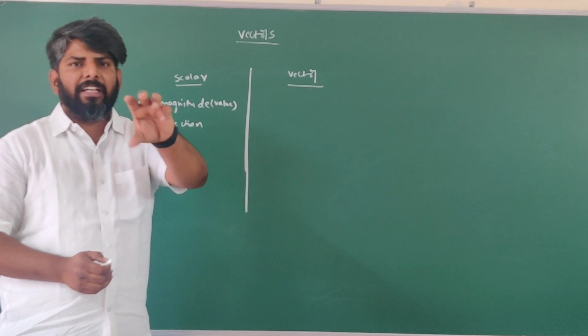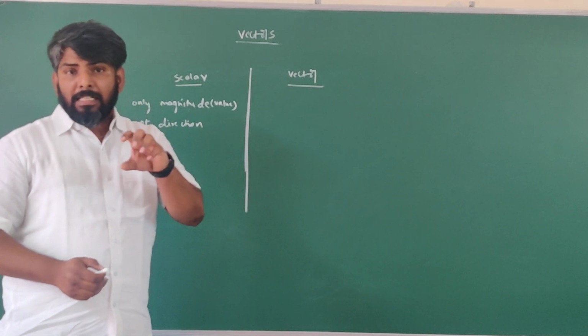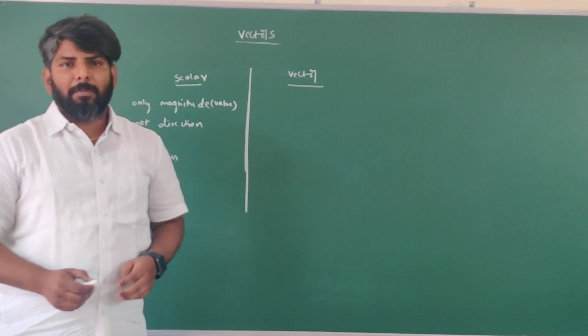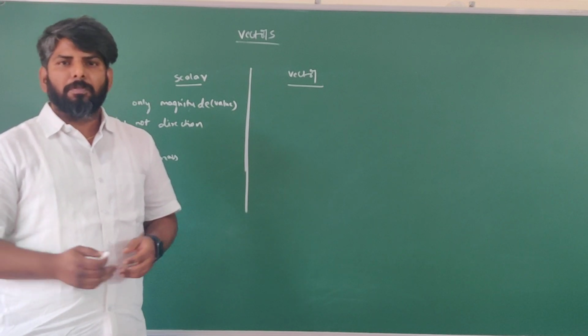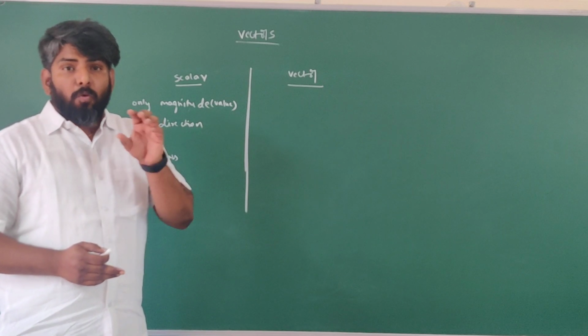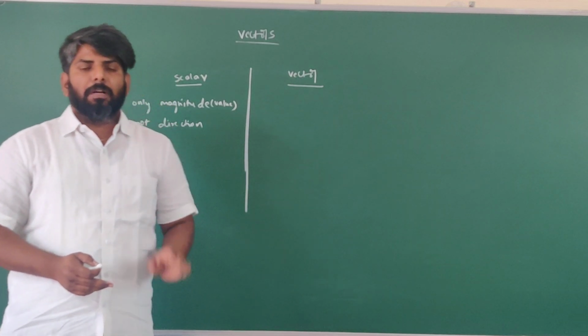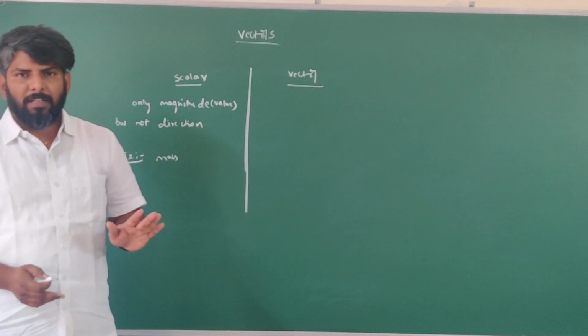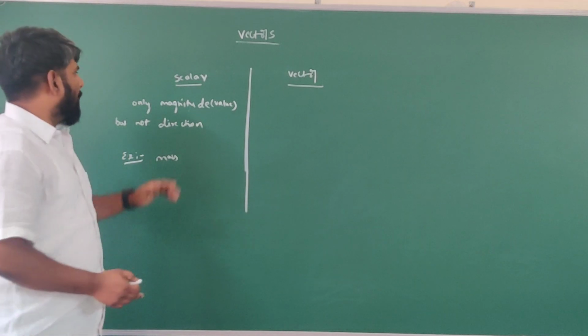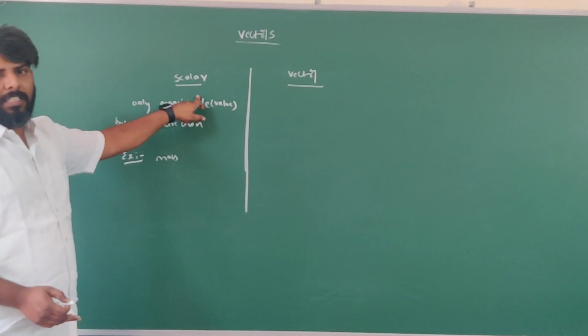We specify its value. But is it possible to specify any direction for mass? Not possible. Such a quantity which is having only magnitude but not direction is called scalar.